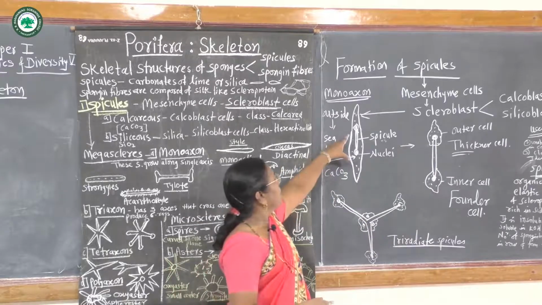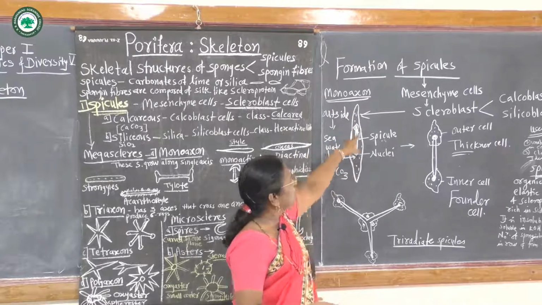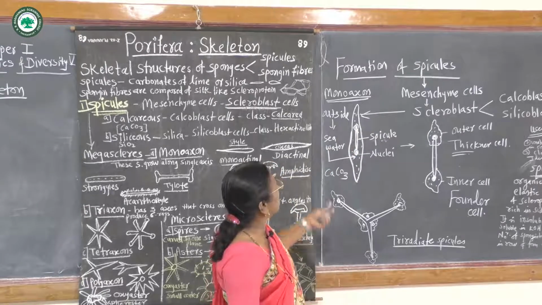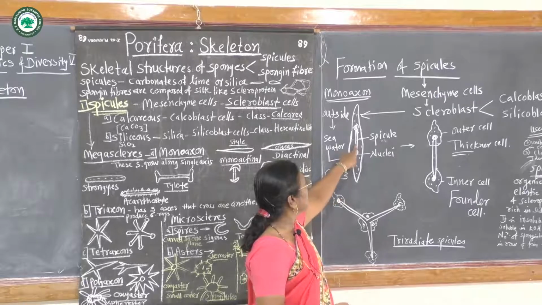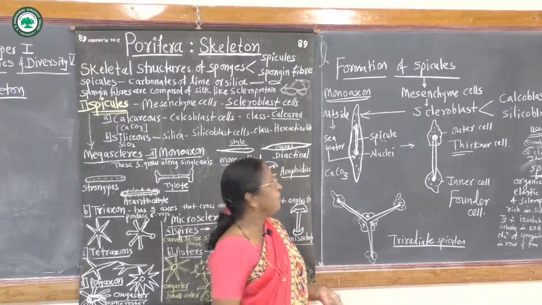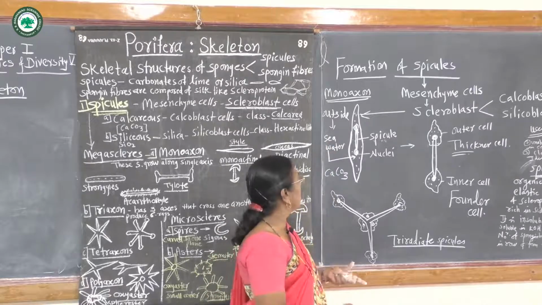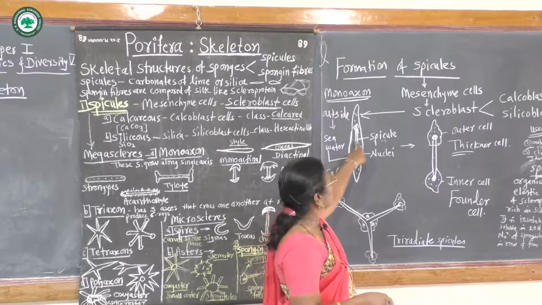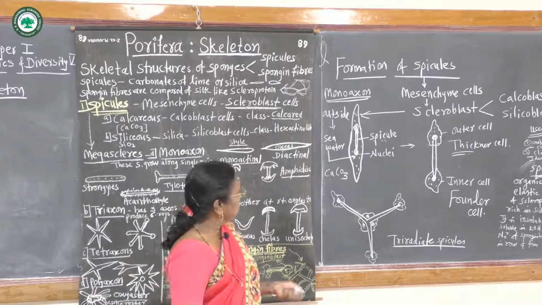When a monoaxon spicule forms, a single binucleate scleroblast has deposition of calcium carbonate material inside it, and after the metabolic reaction, when seawater enters the body from the surrounding medium, the spicule forms. This is the formation of a monoaxon spicule.